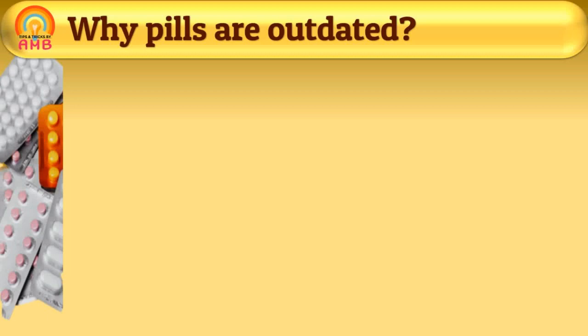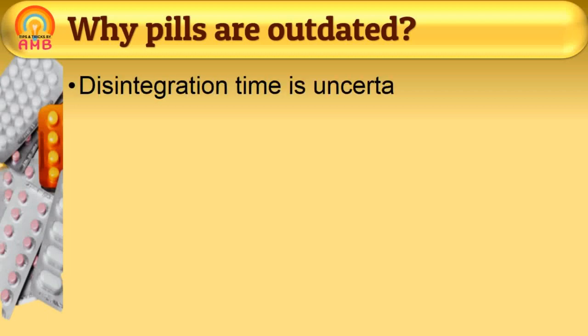First disadvantage is that disintegration time of pills is uncertain. Fresh pills disintegrate more rapidly than old ones. Sometimes very old pills pass through feces without disintegration, and we cannot get the desired effect of the drug from such pills.